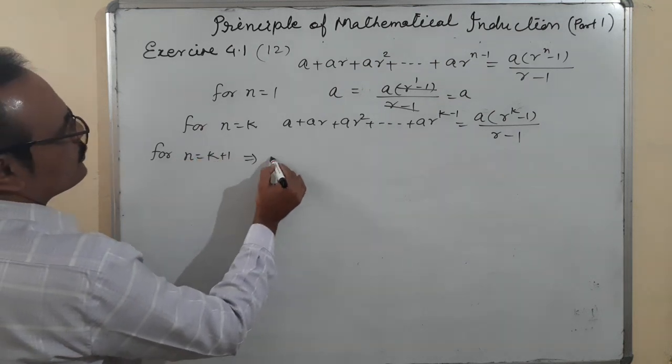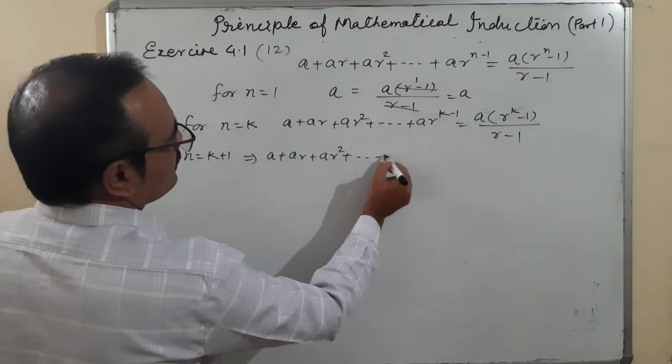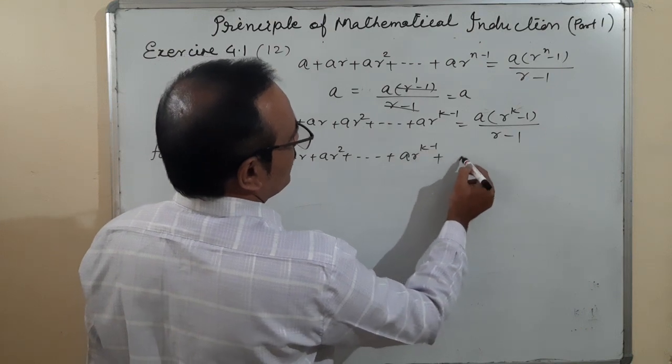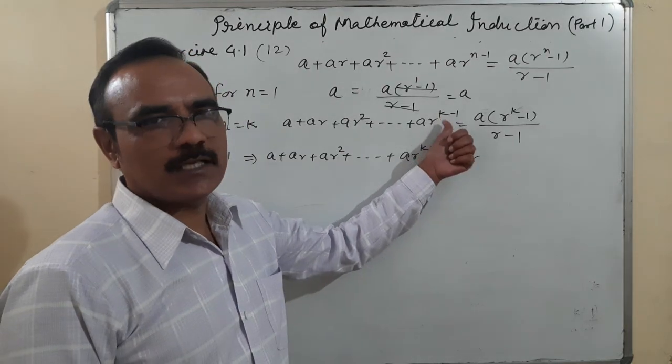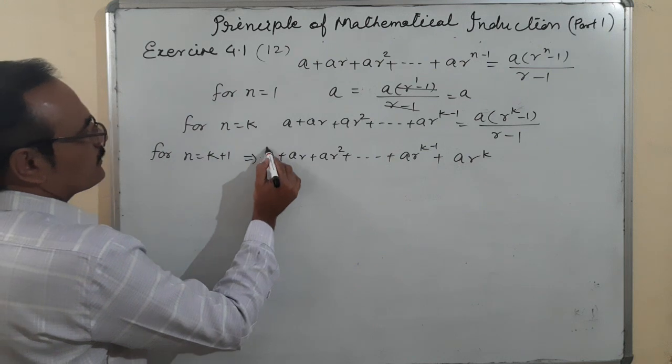So for n is equal to k plus 1, A plus AR plus AR square plus ... plus AR to the power k minus 1, and what is the next term? AR to the power, in place of k I can put k plus 1 minus 1, cancel, k is left.